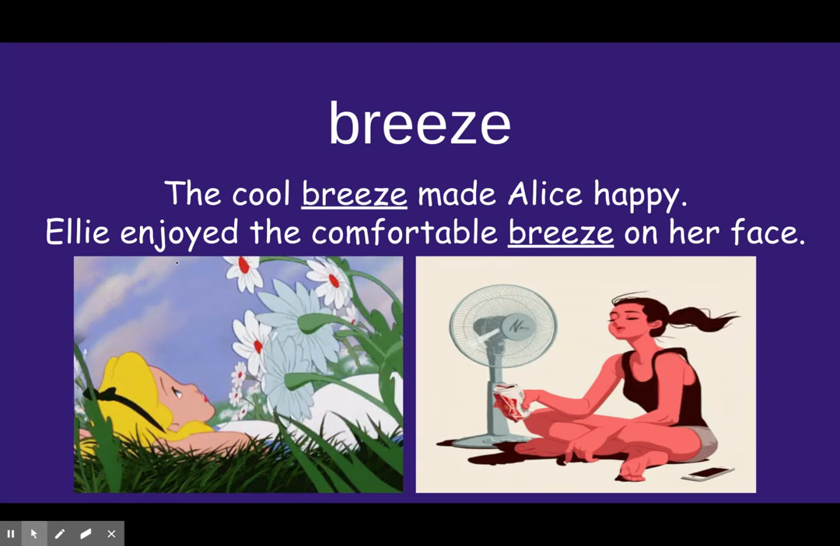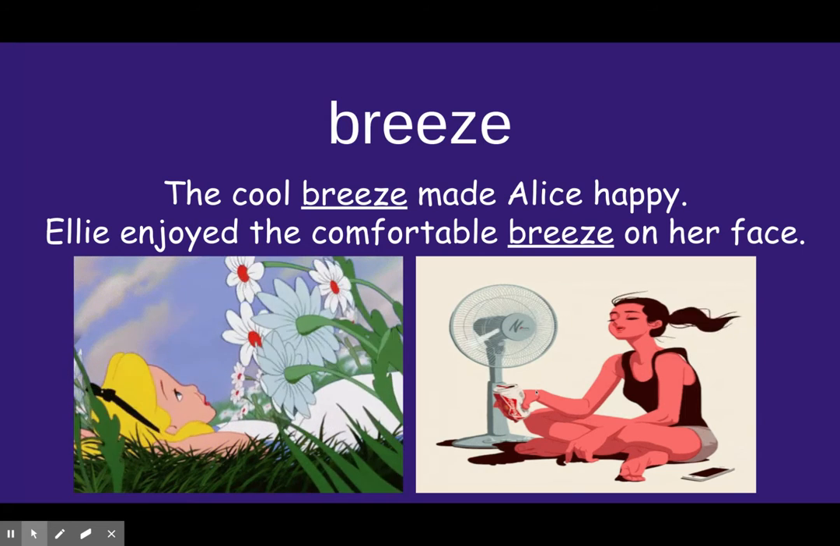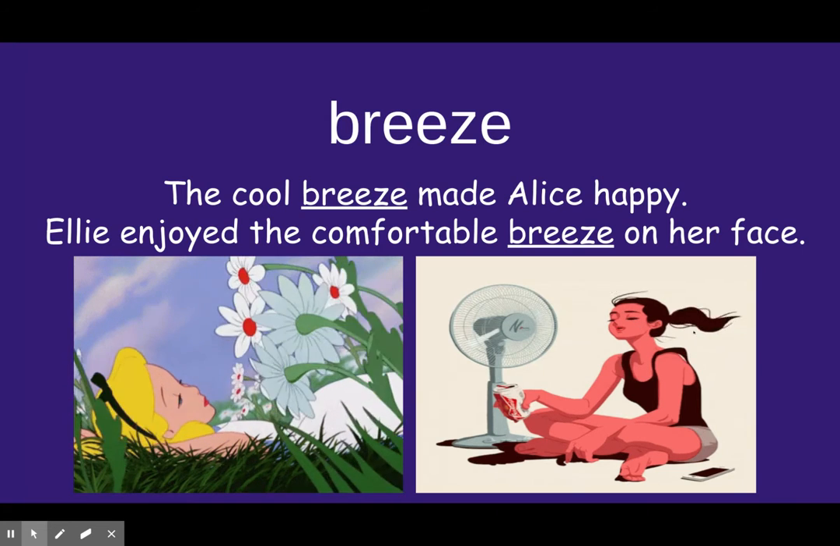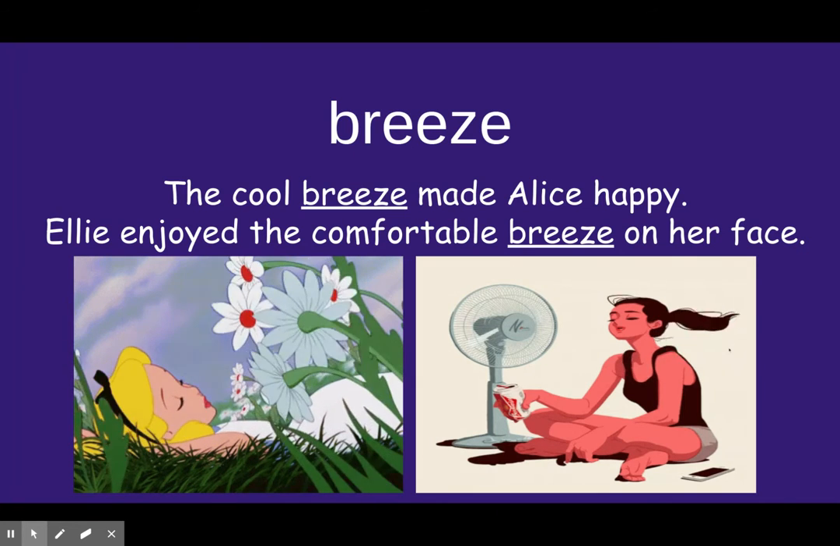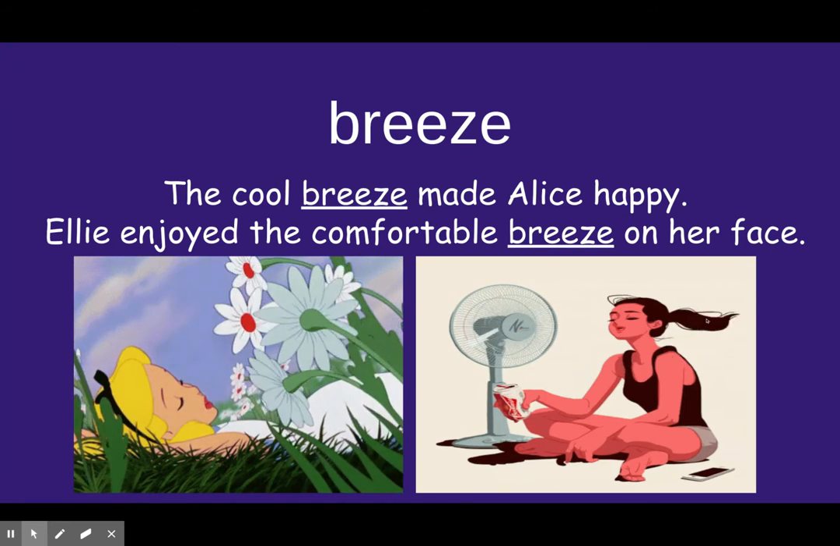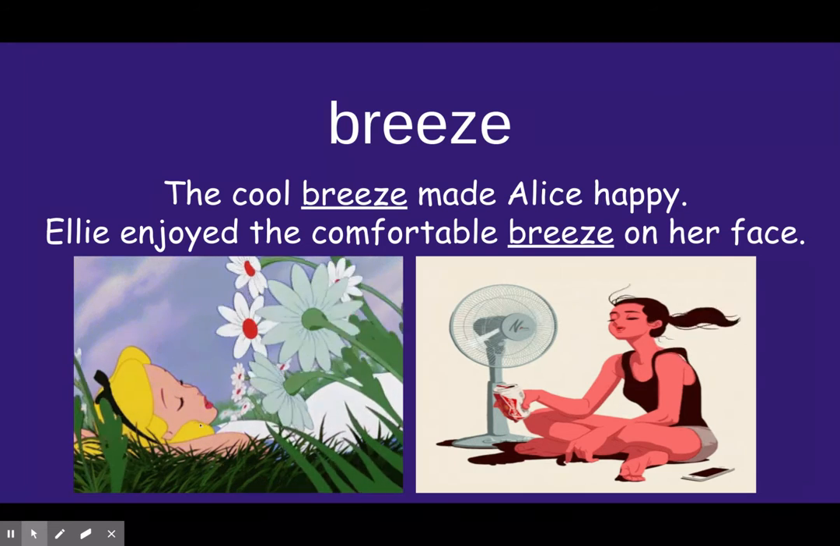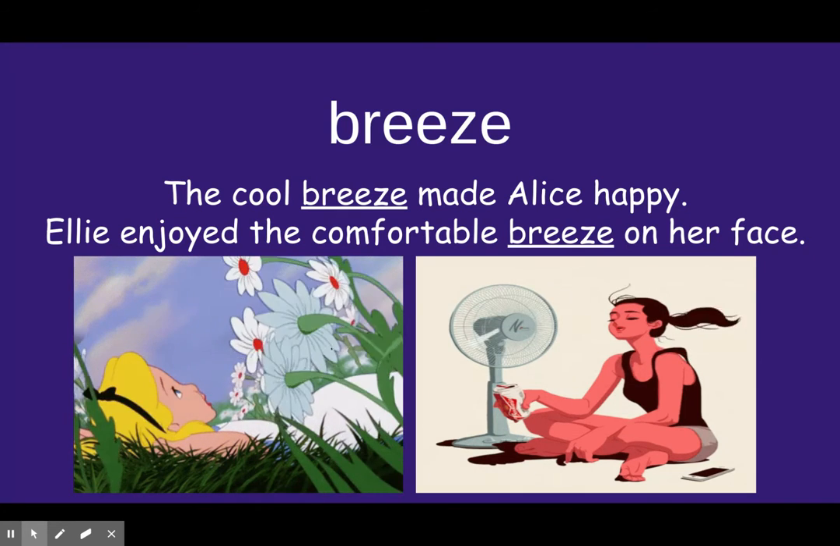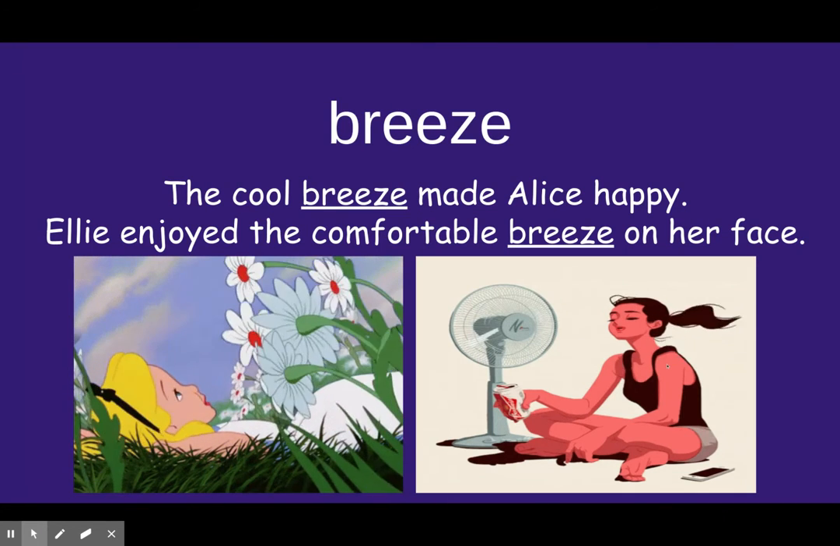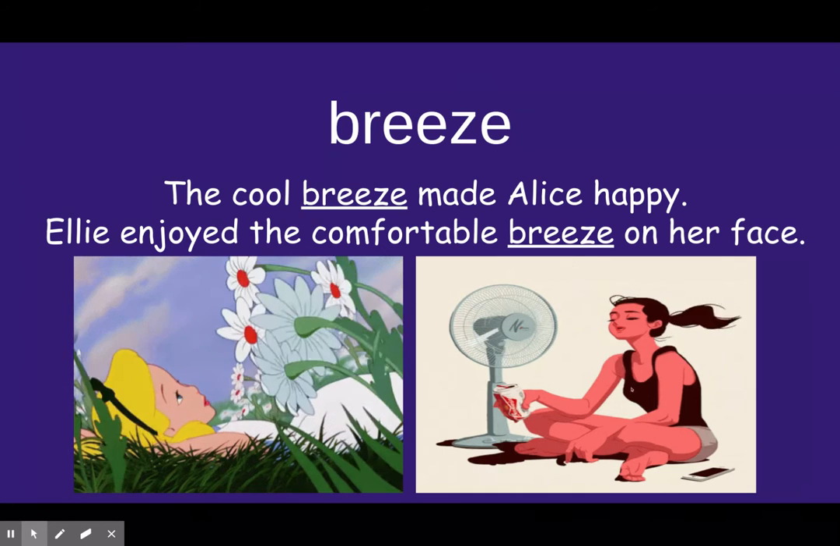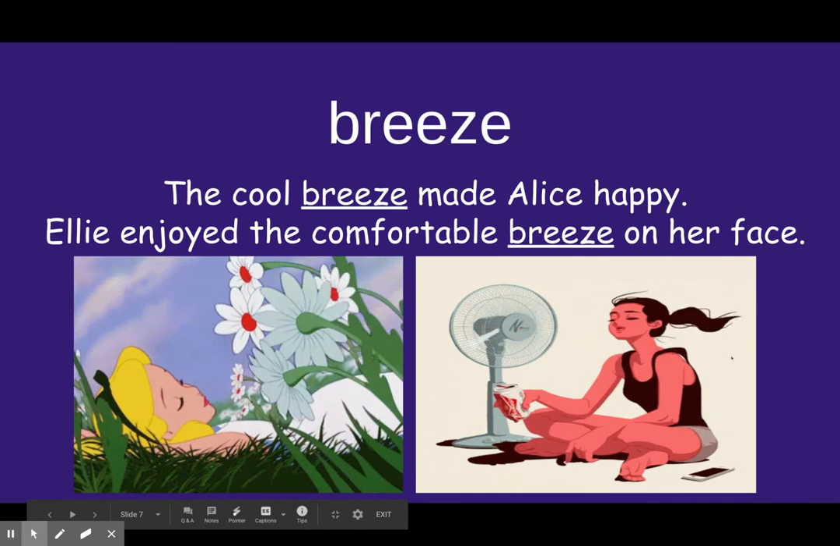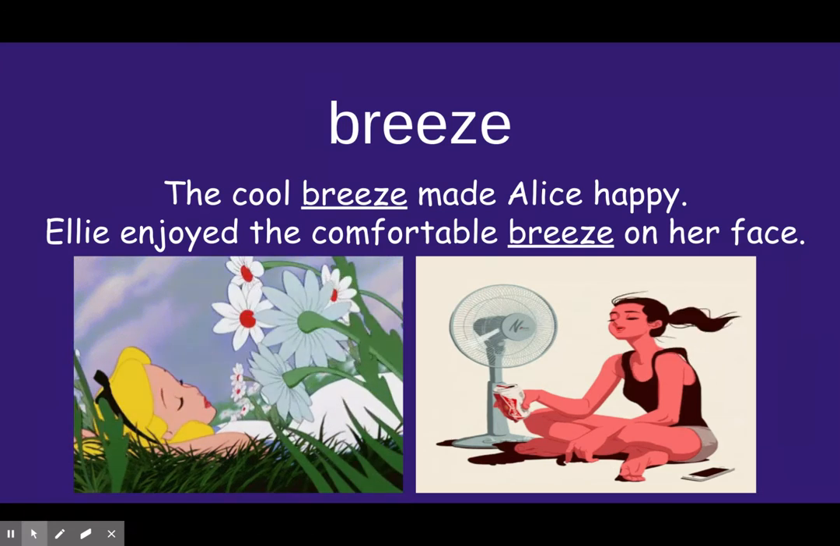The next sentence is, Ellie enjoyed the comfortable breeze on her face. Now, this is kind of questionable, because do you see how much it's blowing her hair and her shirt? Breezes are usually gentle, usually softer than this. This is almost like wind. In the first picture with Alice in the grass, everything is just gently moving. Over here, it's really blowing her. So I have trouble believing that this picture is actually a breeze, because a breeze is very gentle and soft.